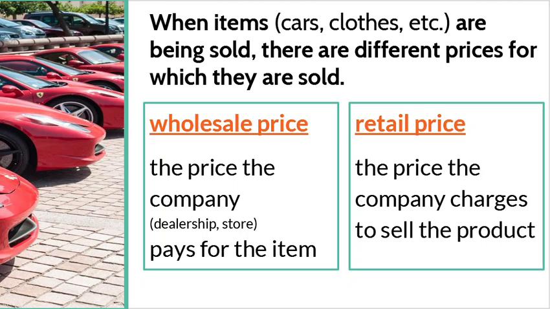So when I go, for example, to Walmart and I want to buy a sweatshirt, when Walmart purchased the sweatshirt from the company that they're buying it from, they may pay $10 for that sweatshirt. That's the wholesale price. It's what Walmart paid for that shirt. Versus when I go in to pay for it, I may have to pay something like $15. $15 is the retail price, or the price that I would have to pay to purchase that sweatshirt. That way Walmart would make a little bit of a profit to help them run their business.